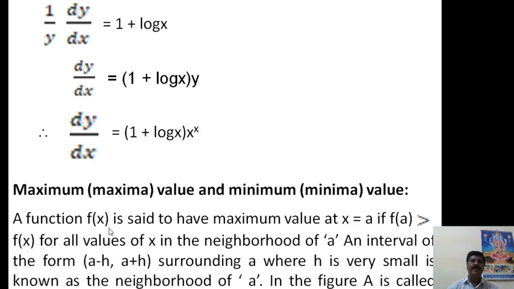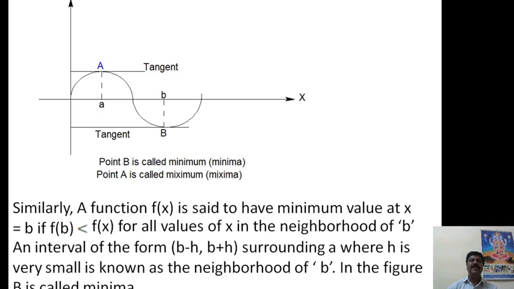In simple manner, it is defined as: a function f of x is said to have a maximum value at x is equal to a if f of a is greater than f of x for all values of x in the neighborhood of a. This is called a maximum value or maxima. That's all. And similarly we can say the minima.